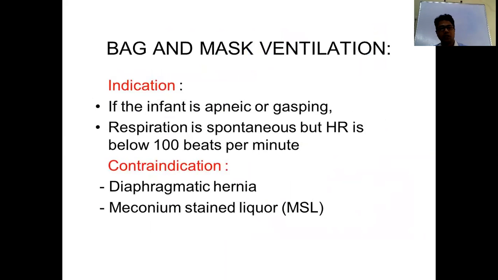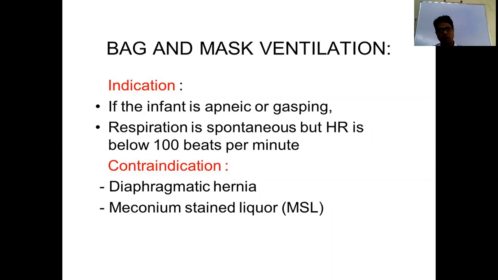What are the indications? If the infant is apneic or gasping, or respiration is spontaneous but heart rate is less than 100. What is the contraindication for bag and mask ventilation? You always remember: diaphragmatic hernia, or meconium-stained liquor. Suppose a meconium-stained or meconium aspiration baby, the meconium is inside the airway. In that case, you should not do bag and mask ventilation.